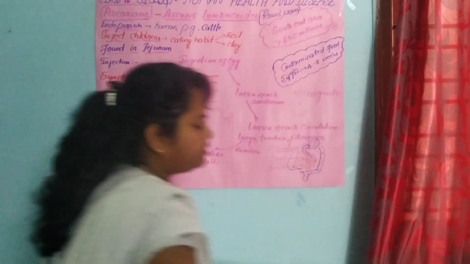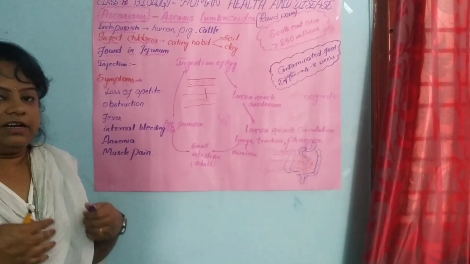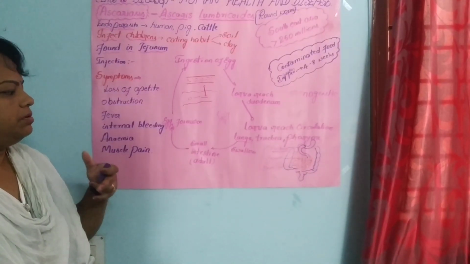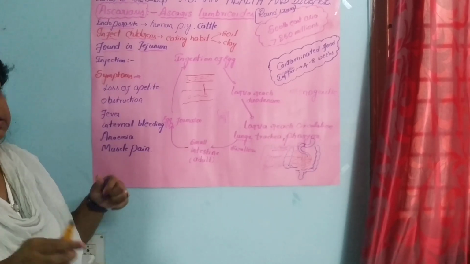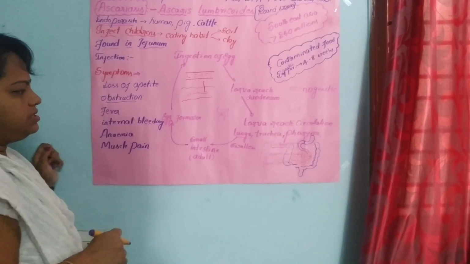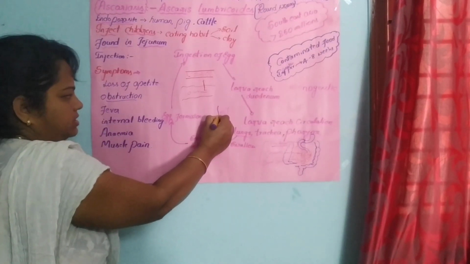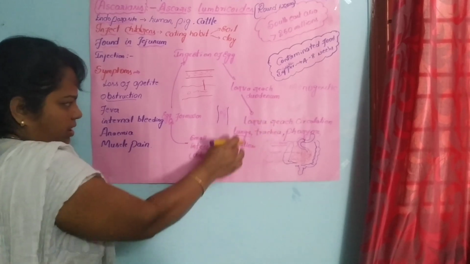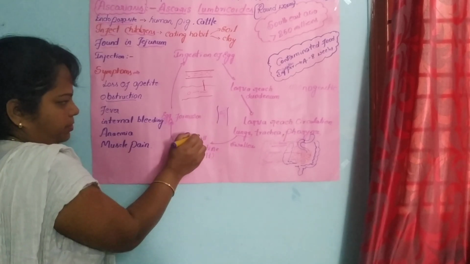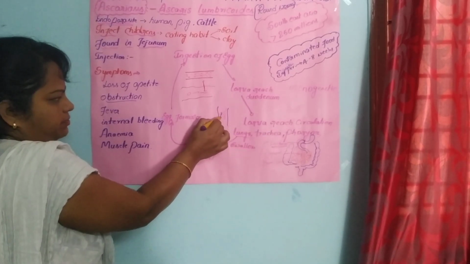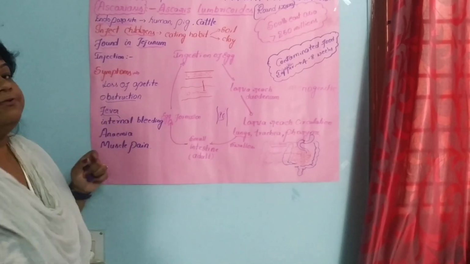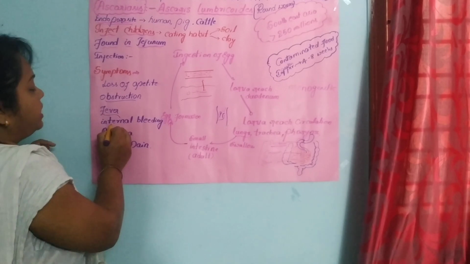Loss of appetite means we do not feel hungry. When these worms multiply and settle inside our body, the symptom of not feeling hungry appears. Then obstruction: as I already told, through the larva and the circulation, it enters different organs like the trachea and pharynx, multiplies and causes obstruction here. And also the general symptom fever, and also internal bleeding.